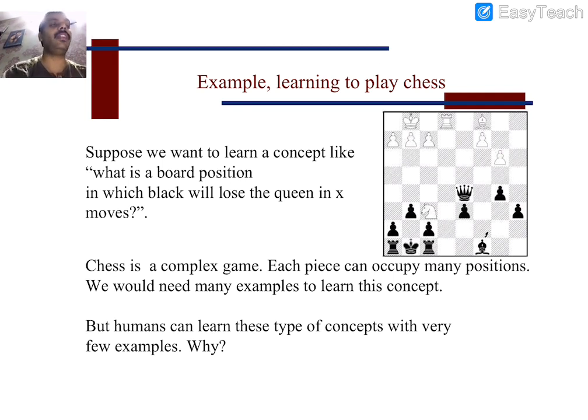So what is required here? Inductive learning is not required. Analytical learning is required. Only if you use the analytical learning technique is it possible to win the game. Here, the concept is that black will lose the queen in X moves, that means within 1 or 2 moves you have to remove the black queen. Chess is a complex game. Each piece can occupy many positions. We would need many examples to learn this concept, but humans can learn this type of concept with very few examples.